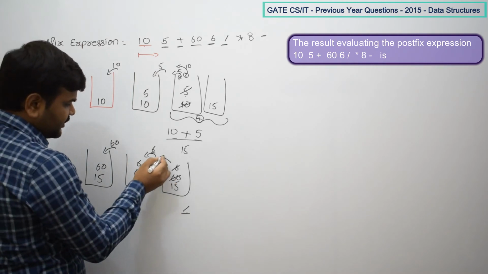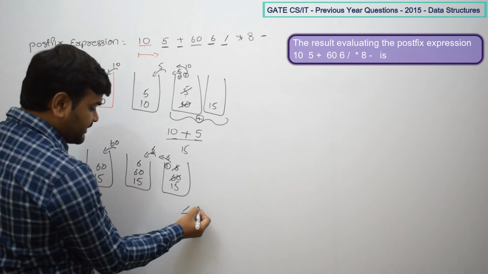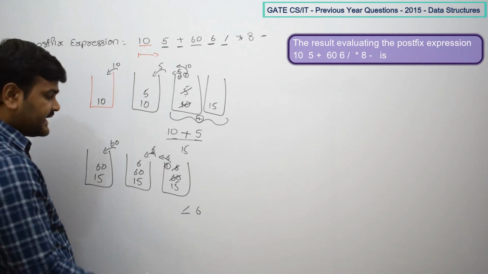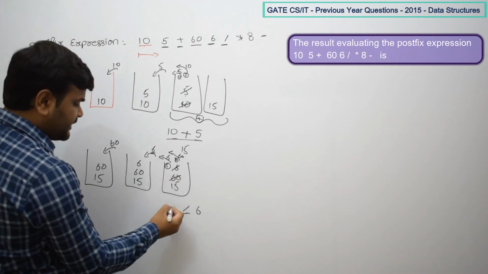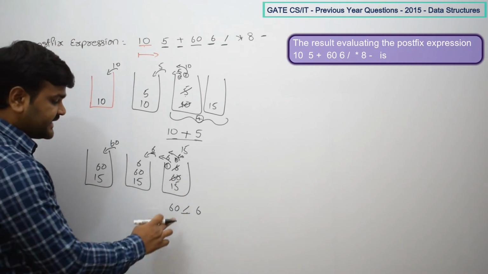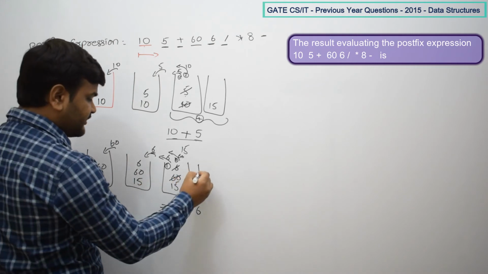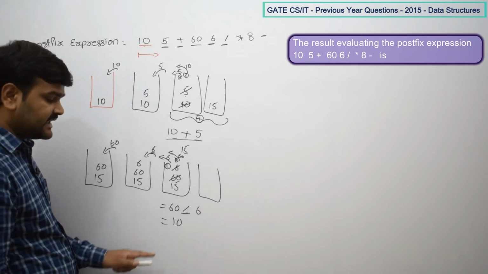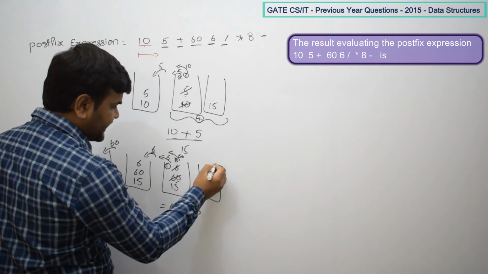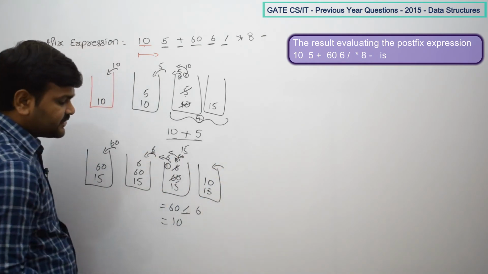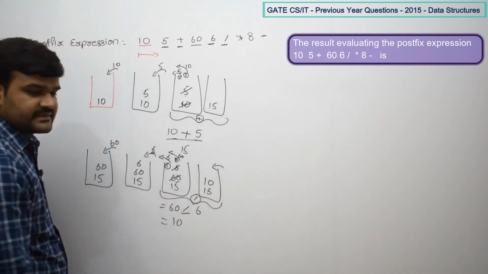Now what do we do? In the first pop, who is going to come out? 6 is going to come out. So that will become the right operand, right? In the next pop, 60 is going to come out in the second pop. That means that will become the first operand. So that is why it is 60 by 6. What is the result? 10. So 10 again we have to push back into the stack. That result we always have to push into the stack. So already 15 is there. Now again we are pushing 10. So this is the status after divided by is evaluated.